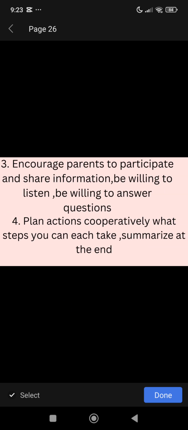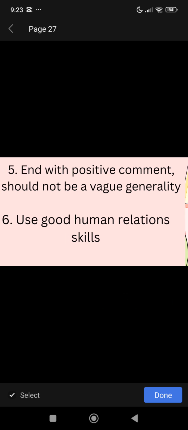Third, encourage parents to participate and share information. Be willing to listen. Be willing to answer questions. Fourth, plan action cooperatively. What steps can you each take? Summarize at the end. Fifth, end with a positive comment, which should not be a vague generality. Sixth, use good human relations skills.